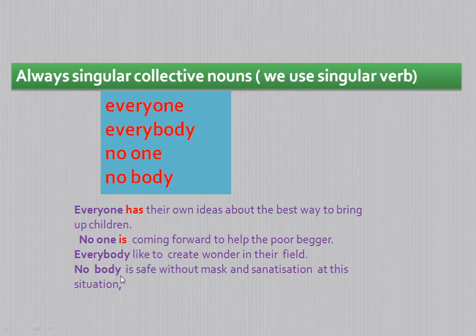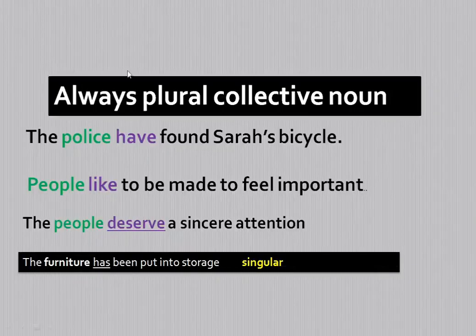We cannot say nobody are. I think we have become very clear about how everyone, everybody, no one and nobody are used as a singular subject. Therefore, there are some collective nouns which are always used as plural. You see here, the police have found Sarah's bicycle.